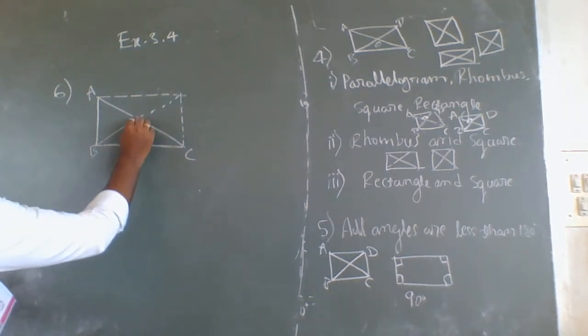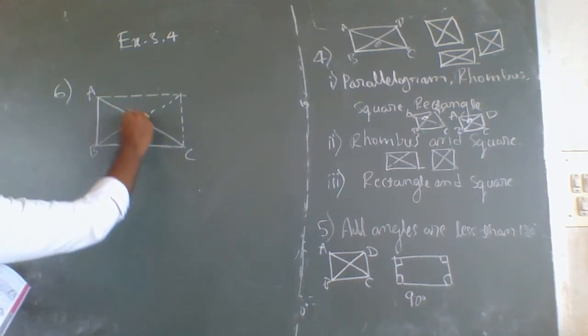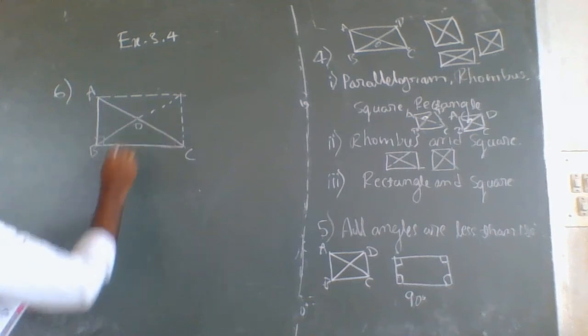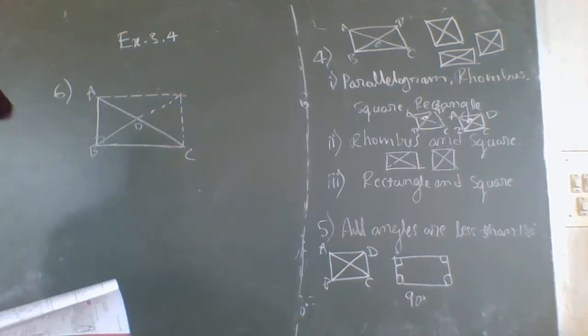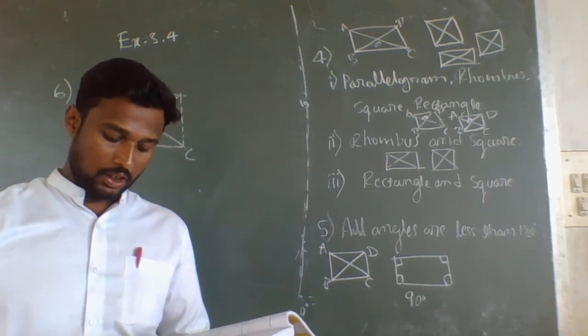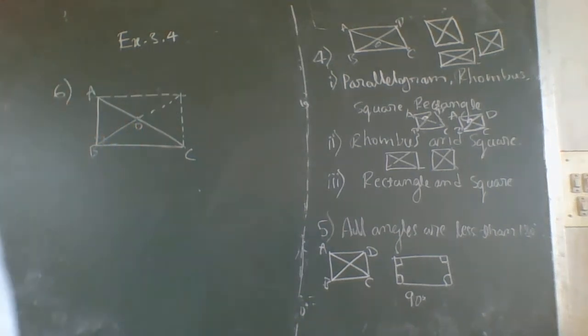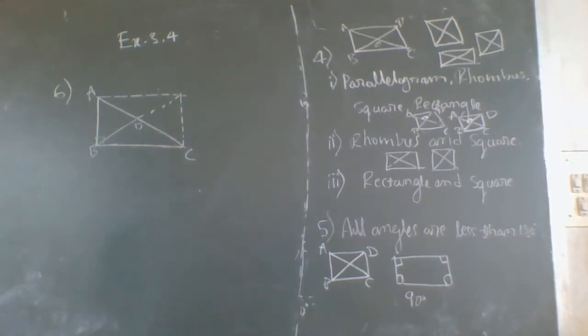So this O is the midpoint of the side opposite to this right angle. Explain why O is equidistant from A, B and C.